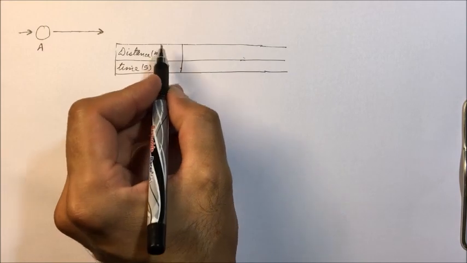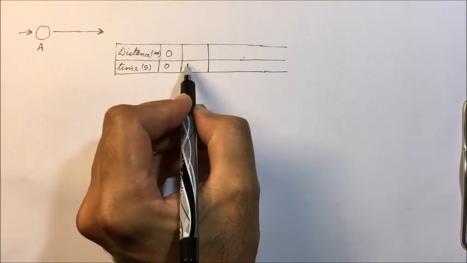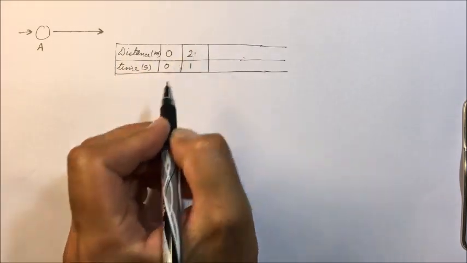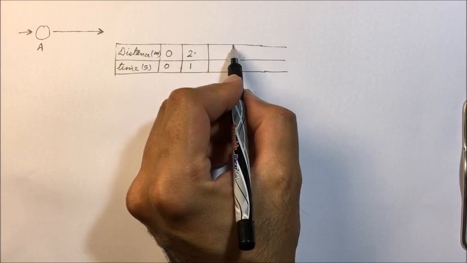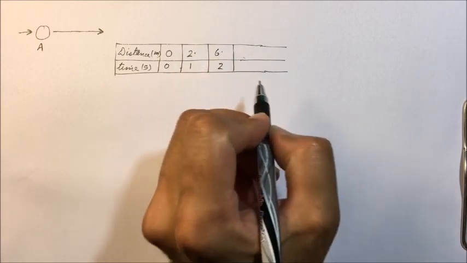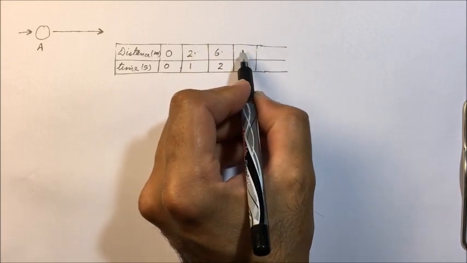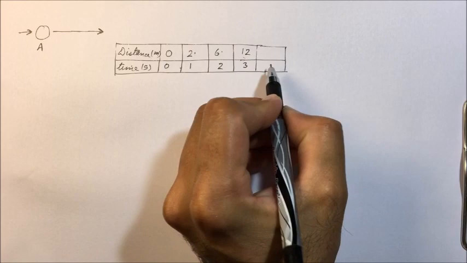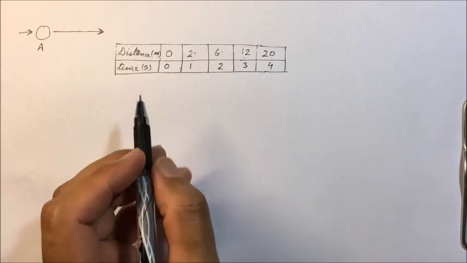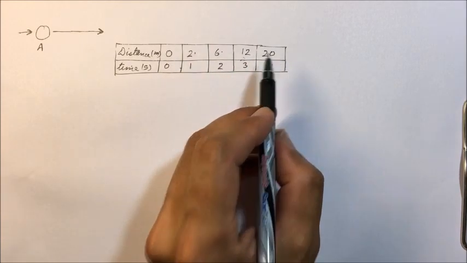Now for example at 0 seconds the distance covered will be 0 meters. Now at 1 second its distance covered is 2 meters. At 2 seconds it has covered 6 meters. At 3 seconds it has covered 12 meters. At 4 seconds, it has covered 20 meters. So with respect to time, this is the distance traveled.